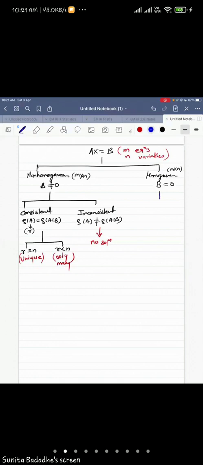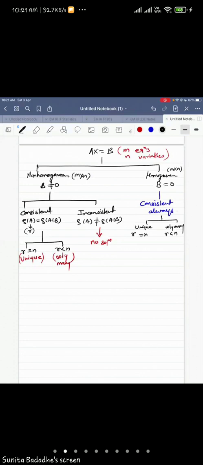Now for a homogeneous system, we always have the consistent case. So a homogeneous system is always consistent. Since it is consistent, there are two possibilities: either a unique solution or infinitely many solutions. You will get the unique solution if the rank of A is equal to the number of variables, and infinitely many if the rank of A is less than the number of variables.